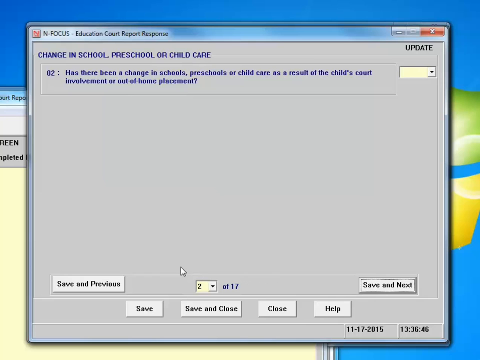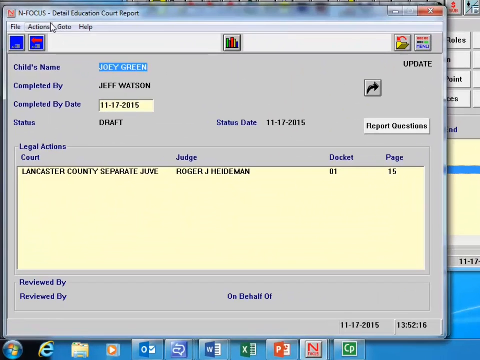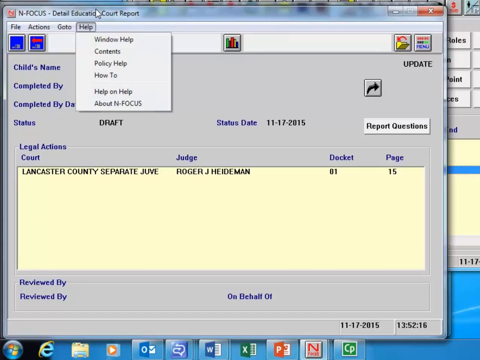From here on, you'll go through the rest of the 17 questions. Again, as we said, please refer to that written guide, as that is the best way to understand what goes in each section. When that's all done and you're ready to send the report to the court, you want to print it out. If you go under Actions again, Print Education Court Report, this will print a copy for you of the Education Court Report.